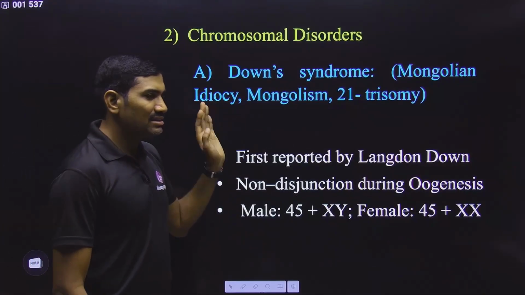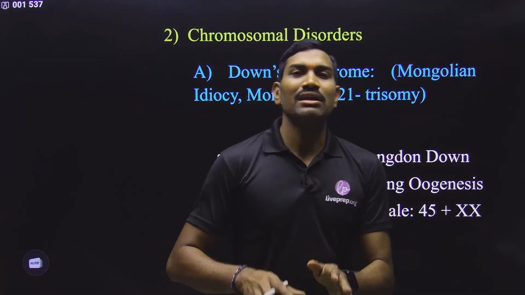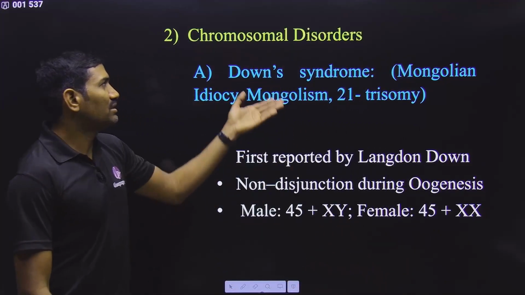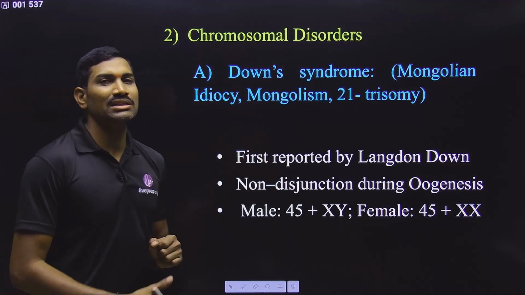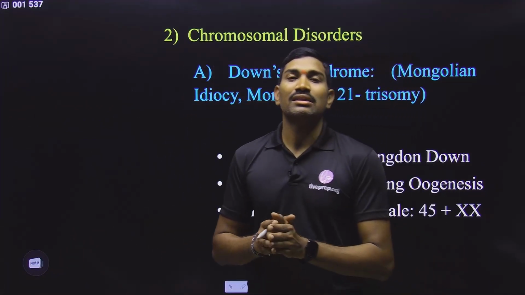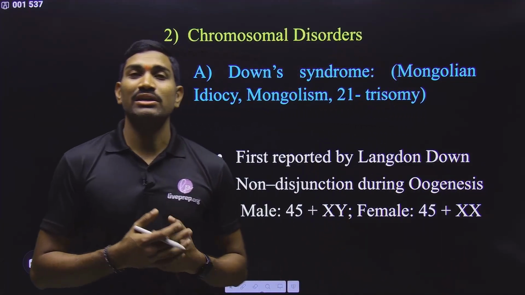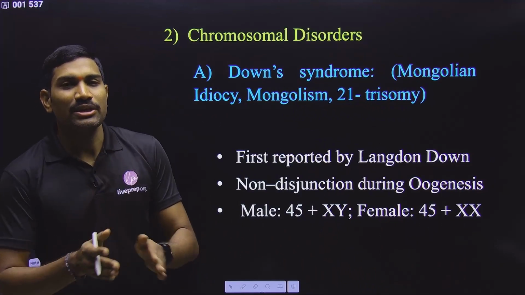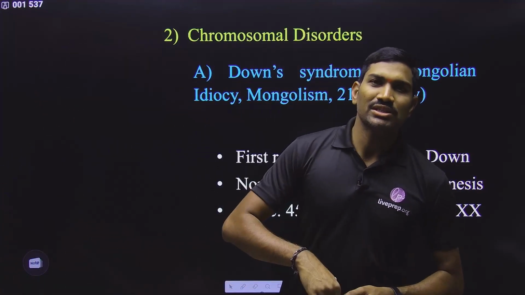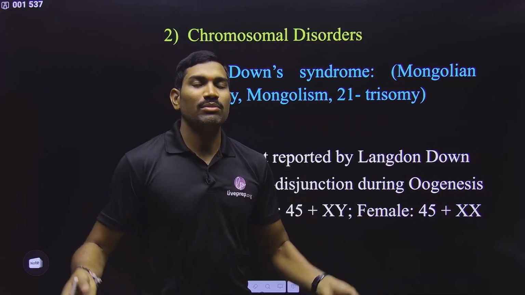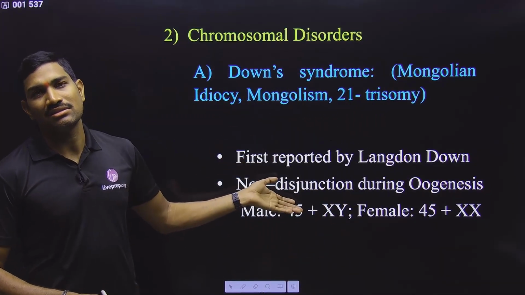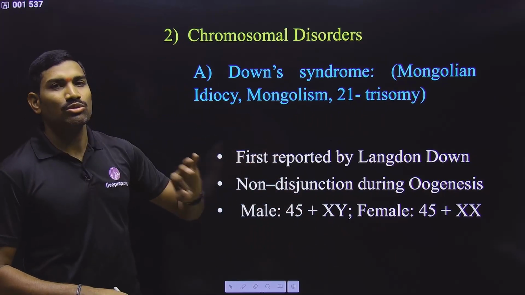So in the NCERT they are talking about some particular Mendelian disorders. These are due to gene mutations. Apart from this, we are also talking about some chromosomal disorders. These chromosomal disorders are mainly due to non-disjunction. What is non-disjunction? Failure of separation of chromosomes to opposite poles during meiosis. Because of this, abnormal gametes are formed. If abnormal gametes are involved in fertilization, they will lead to abnormal diseases. Yes or no? And here we are talking about a total of 3 examples.